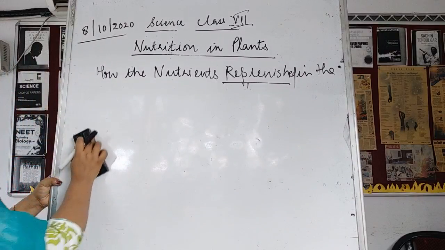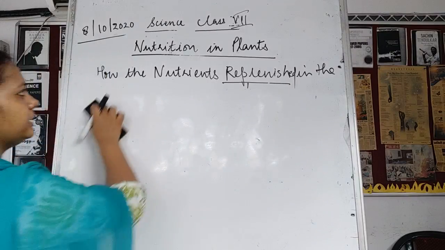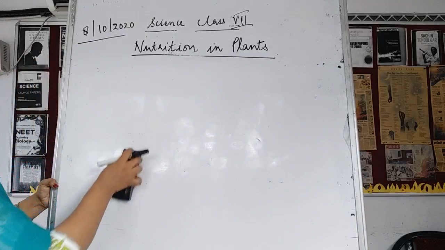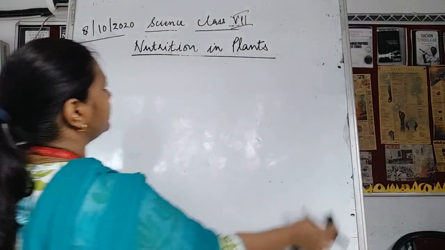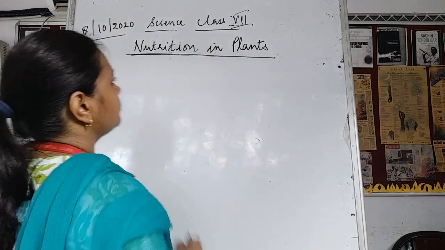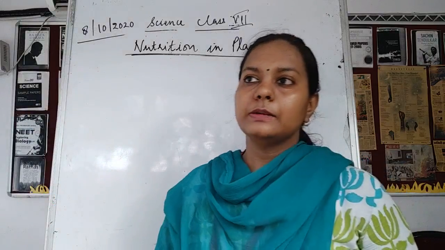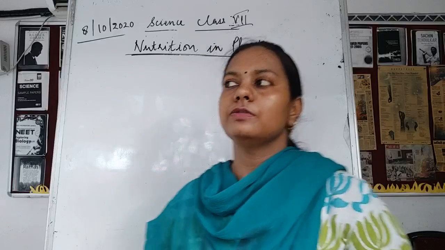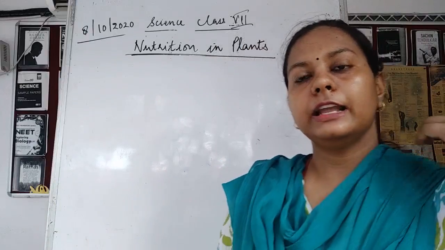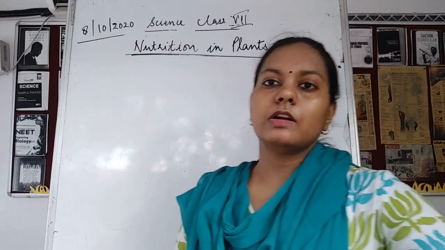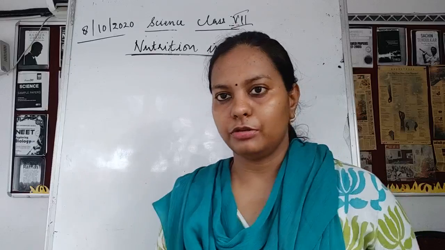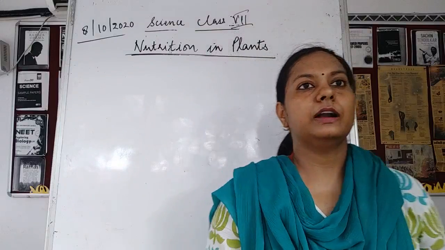So with this, your chapter is complete, and I think now you can understand how the soil can replenish the nutrients, and plants could easily use these nutrients with the help of the fertilizers and the manures. If fertilizers are not added, then the nutrition in the plants would be added with the help of the symbiotic bacteria. But fertilizers are not used in the leguminous fields, because the plants are already helpful. They could easily take up the nitrogen from these root nodules. Okay, so with this, the nutrition of the plant is complete.